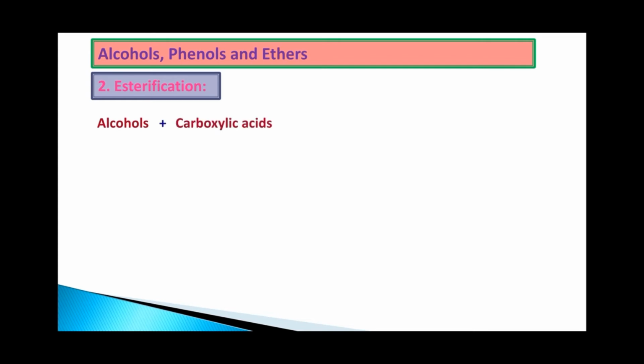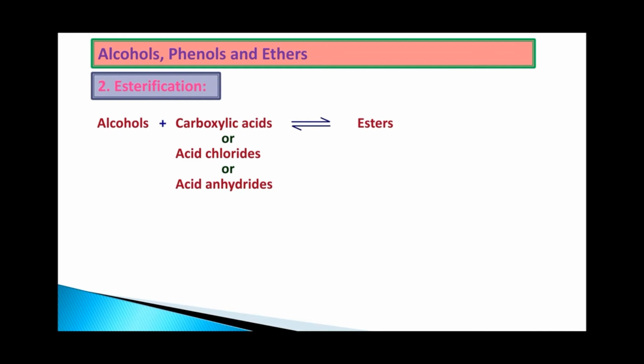Next reaction, second class, that is the esterification reaction. One of the important reactions, important for 2 marks, you should remember. Alcohols on reacting with carboxylic acids, acid chlorides and acid anhydrides give ester along with the byproduct of water.